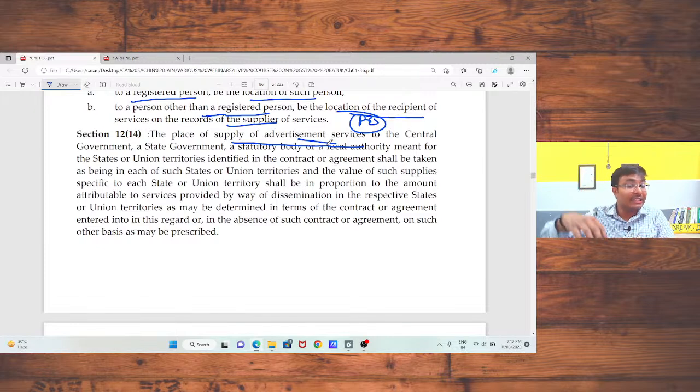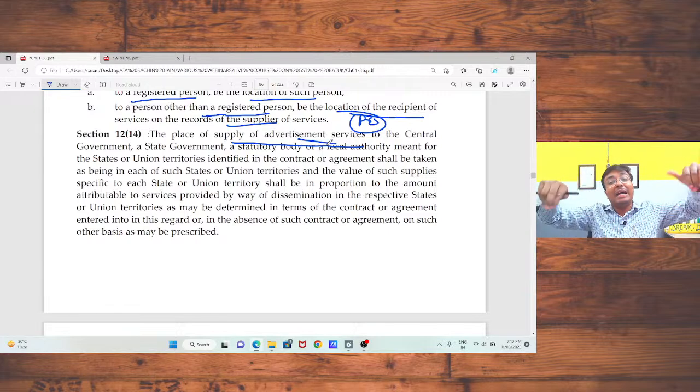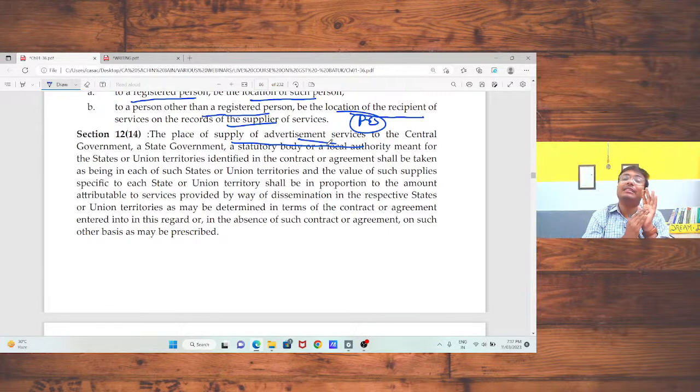That means if the recipient is registered in India, the place of the recipient should be treated as the place of supply, and accordingly GST should be charged. But if there is no registered person, and I am going to provide my training services directly outside India, in that case that supply of service should be treated as your export of services. Okay, is that okay?